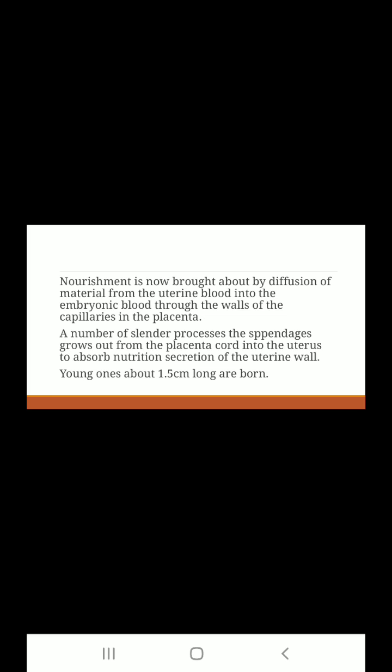The nourishment is now brought about by diffusion of material from the uterine blood into the embryonic blood through the wall of the capillaries in the placenta. Through the capillaries present in the placental wall, they nourish these young ones by the uterine blood. A number of slender processes, or appendages, grow out from the placental cord into the uterus to absorb the nutritive secretion of the uterine walls, and the young ones about 1.5 centimeter long are born.